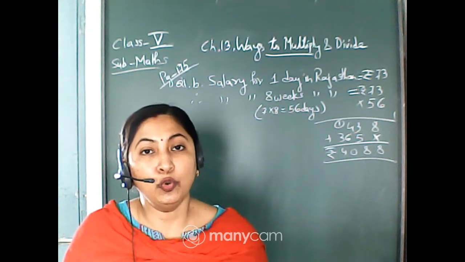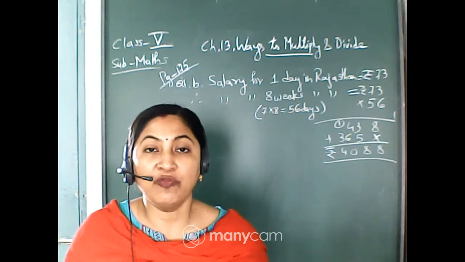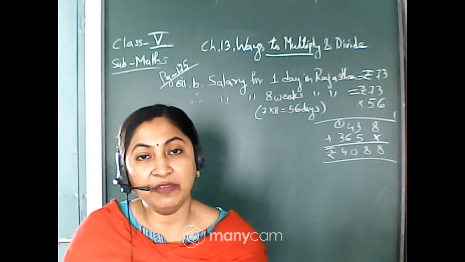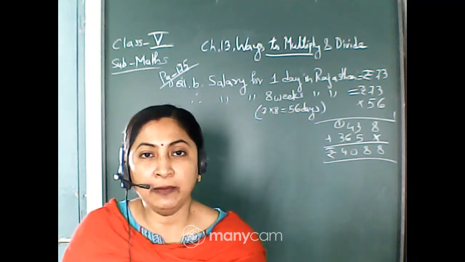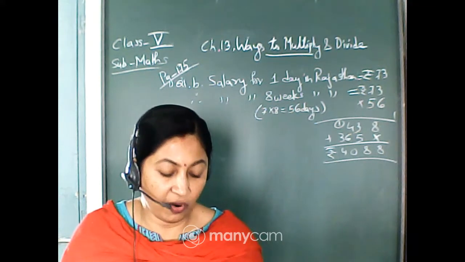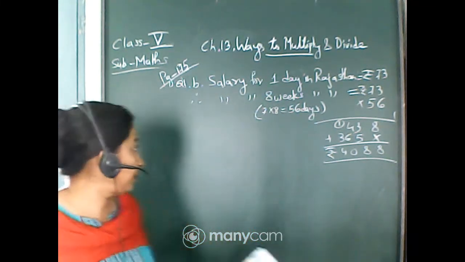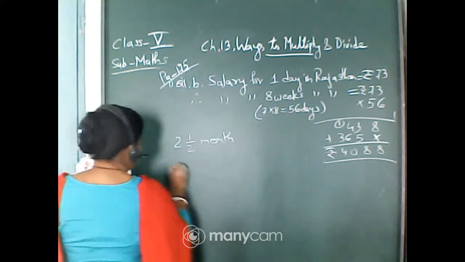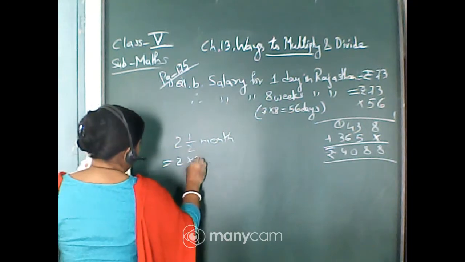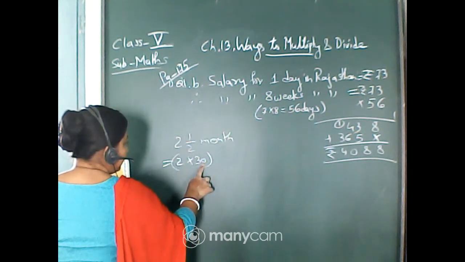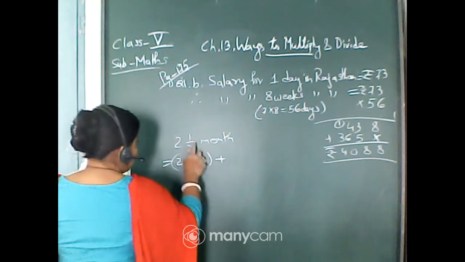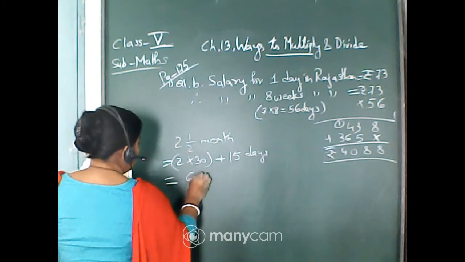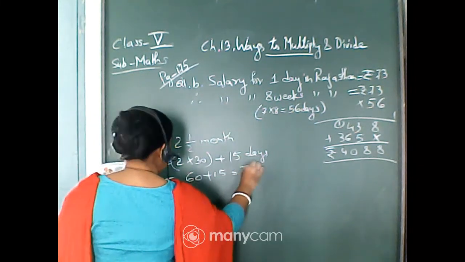2.5 months means, in 1 month we have 30 days, isn't it? So for 2 months we have 60 days, and half, that means if 1 month is 30 days, half of that is 15, isn't it? So you have to find it for 60 plus 15. See, 2 means 2 into 30, plus half month. Half month means 15 days. So when you add 60 plus 15, it is 75 days.